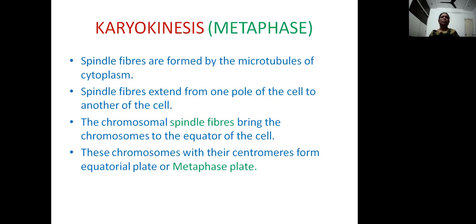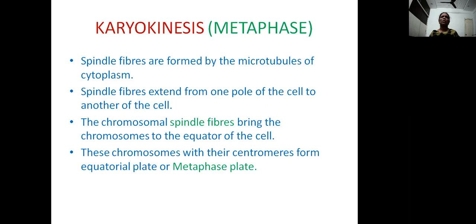So these spindle fibers, which are attached to the centromere of chromosomes, bring the chromosomes to the equator of the cell, and they arrange on the equator with the help of the centromeres. The centromeres form a plate-like structure at the equator.